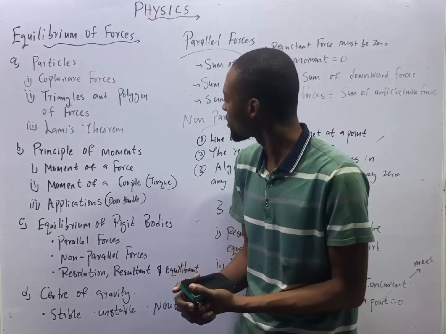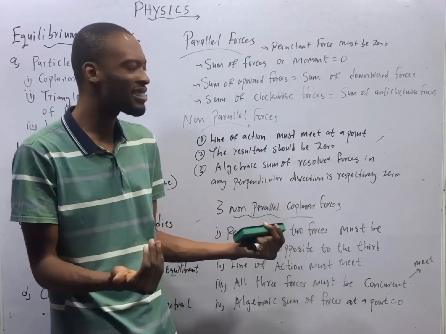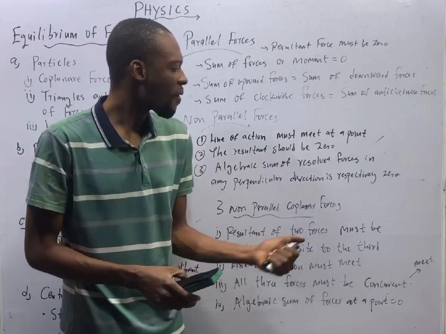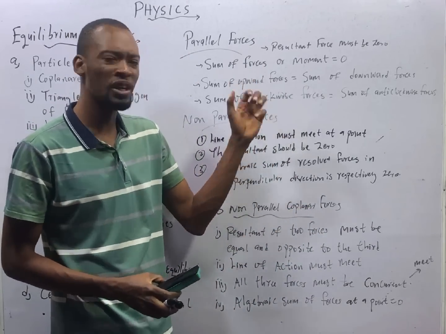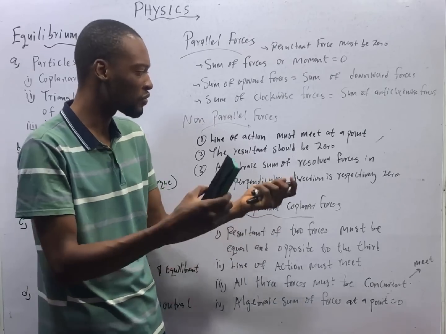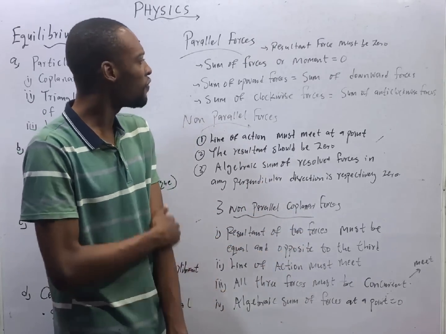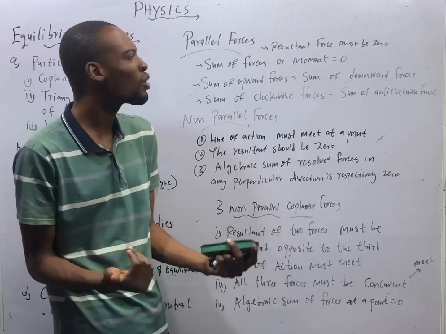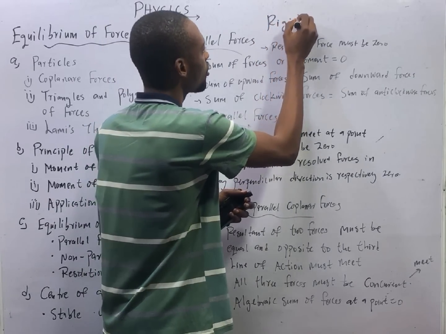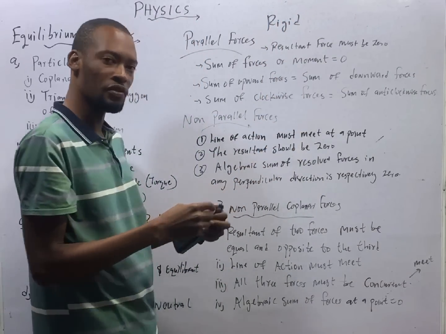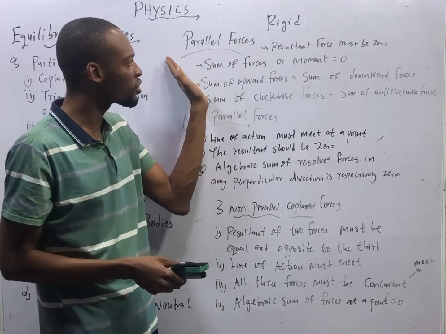Now let's look at something. I've already explained this in diagrams, in words, and so on. Now, direct questions actually come that require you to know this word for word. If you see a question that says which of the following is a condition for equilibrium of rigid bodies? Remember, rigid bodies are bodies that don't deform. Condition for equilibrium of rigid bodies under parallel forces.